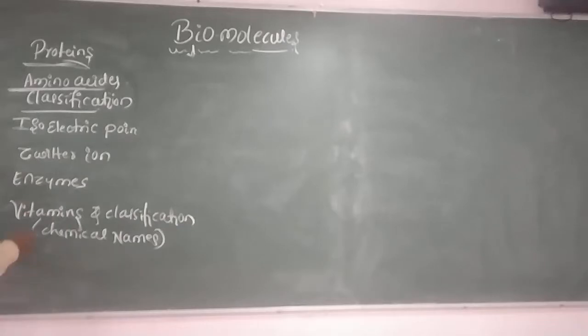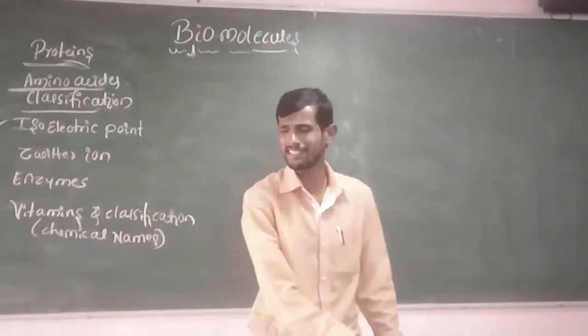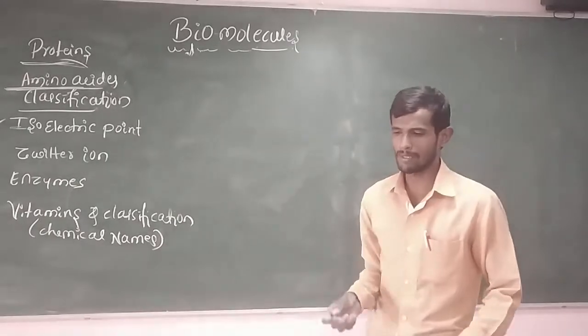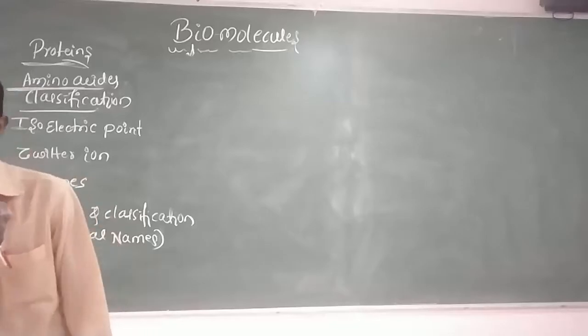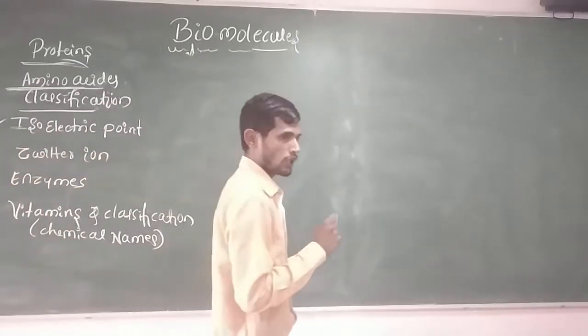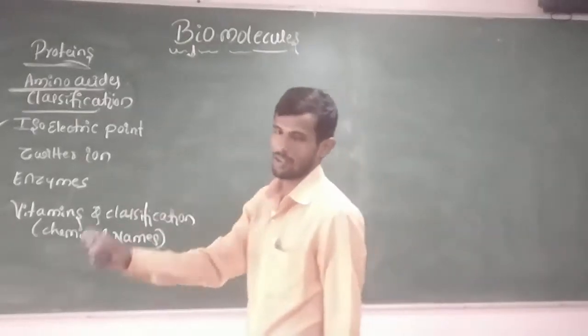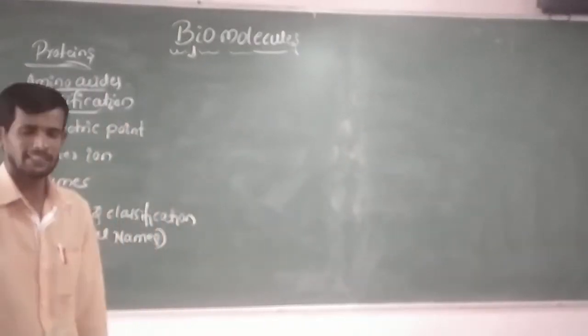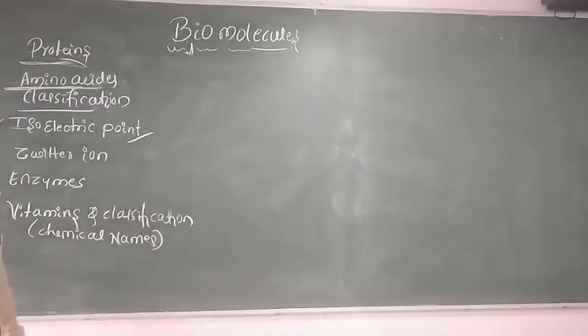Next, come to the point of the isoelectric point, from the technical point of view. This is very important. What is the isoelectric point? Remember, at a particular pH, the amino acid or dipolar ion cannot move towards either the cathode or the anode. It means at this stage it becomes neutral. That point is called the isoelectric point.